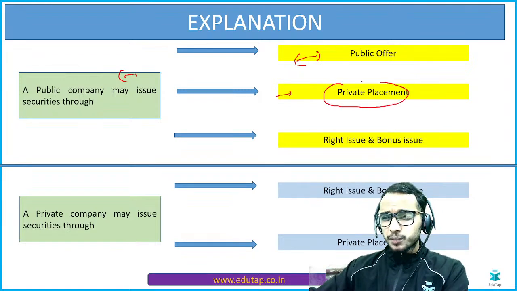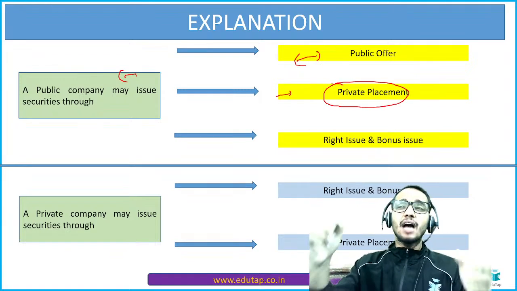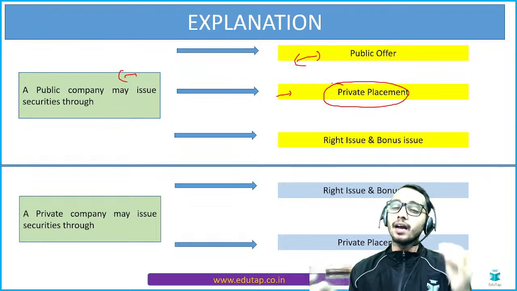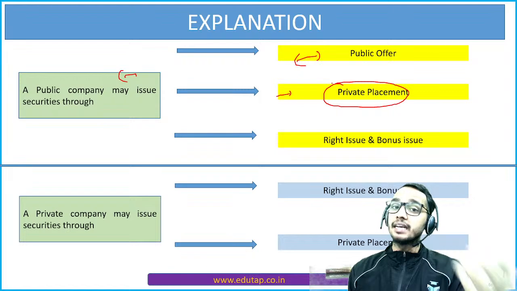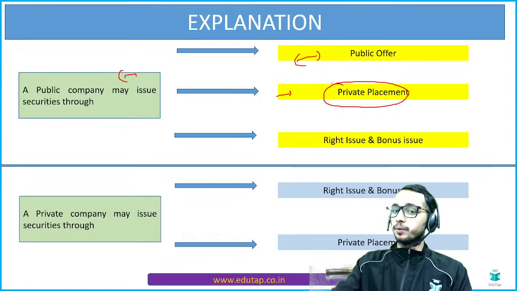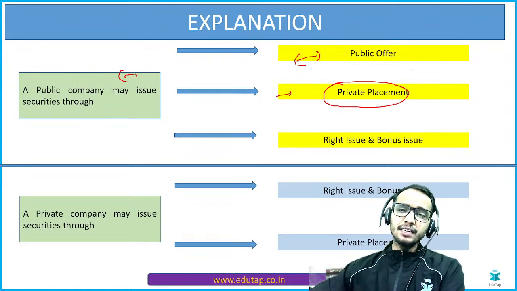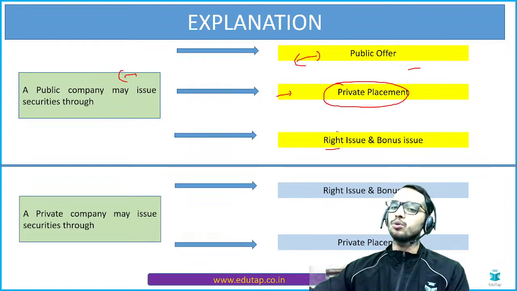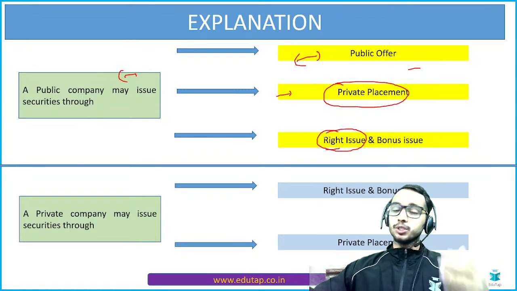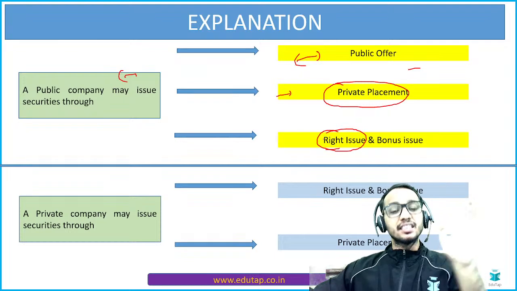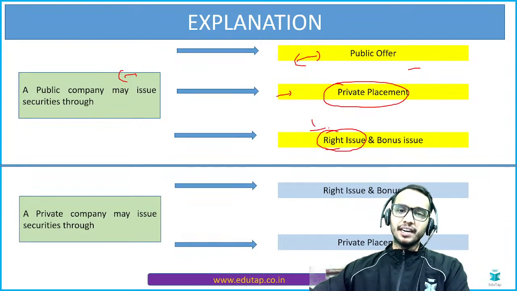Now private placement means you have a selected group of people, and by issuing shares to them also, you can raise the funds. So this is what private placement is. Now, right issue and the bonus issue. So public company can issue the shares through right issue. Right issue means when the company is going to issue further shares to the existing shareholders, then we call it right issue.